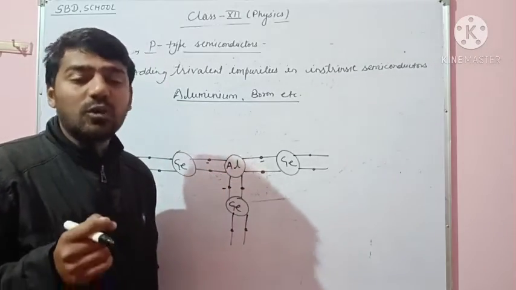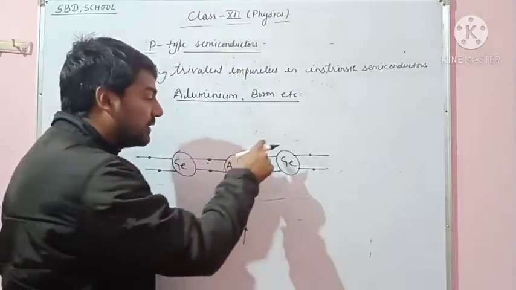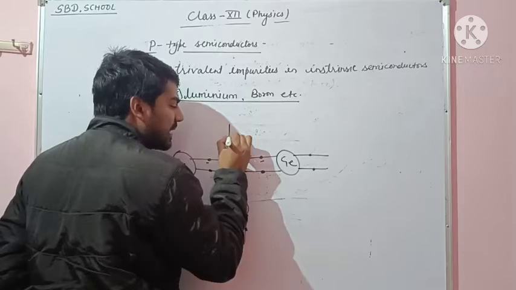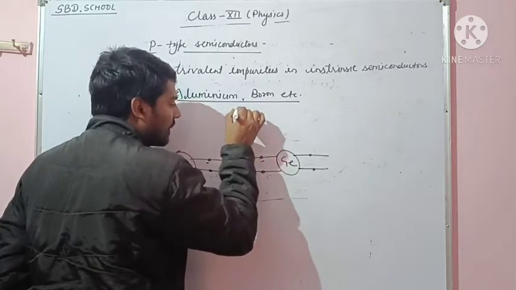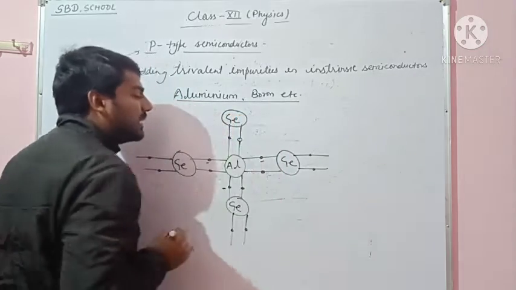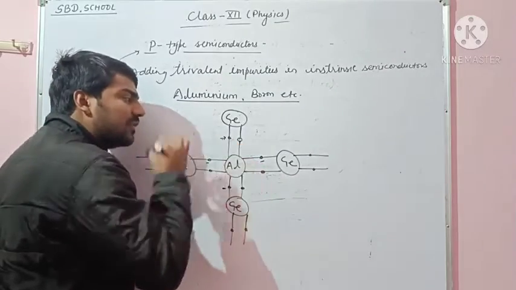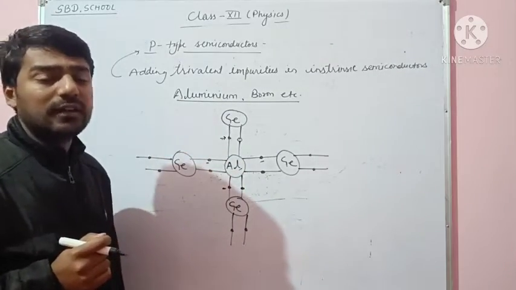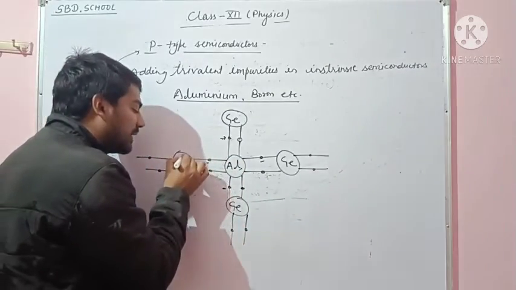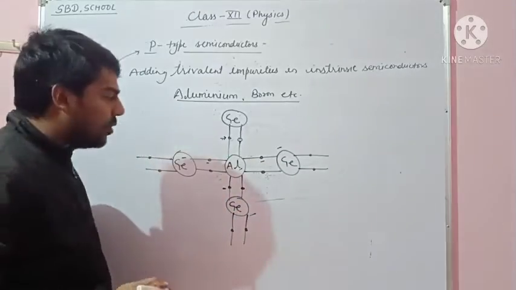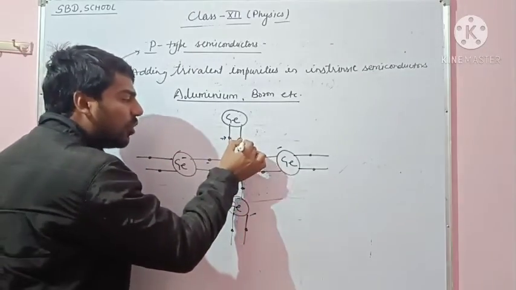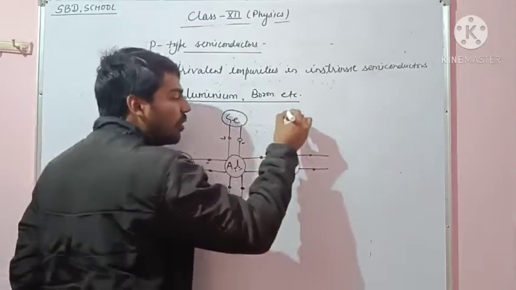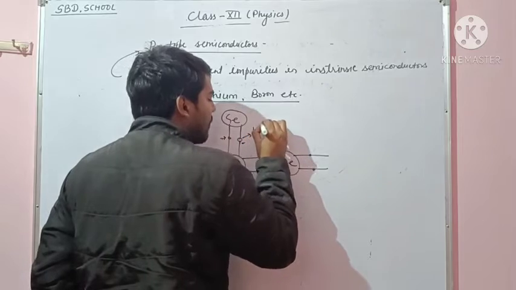These electrons are connected with the germanium atoms. Here a germanium atom is also connected to the aluminium. This is the electrons of germanium, and the aluminium has 3 valence electrons that are connected with 3 germanium atoms. So here the aluminium has no free electron connected with germanium, so a hole is made. That is the hole.